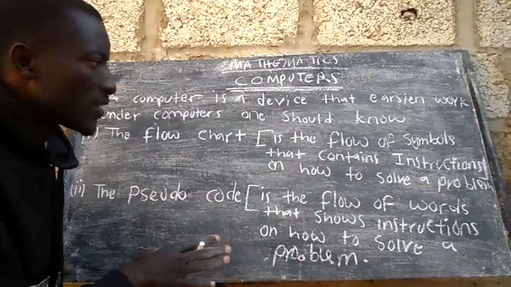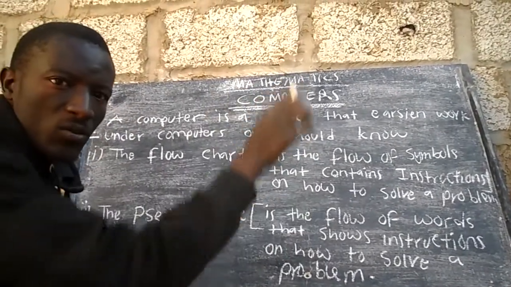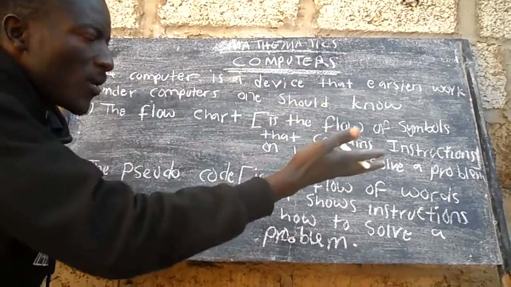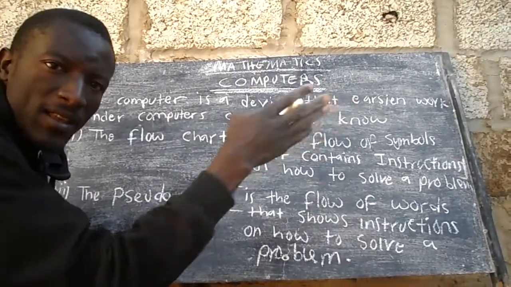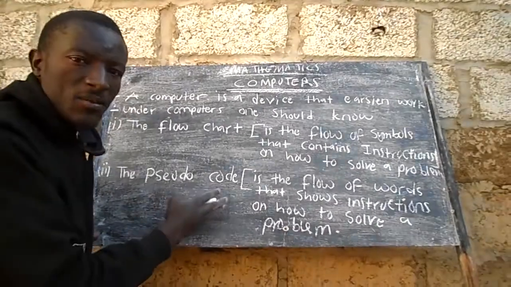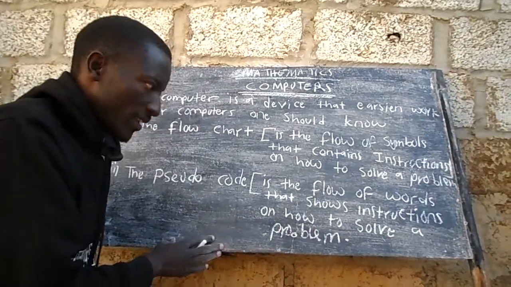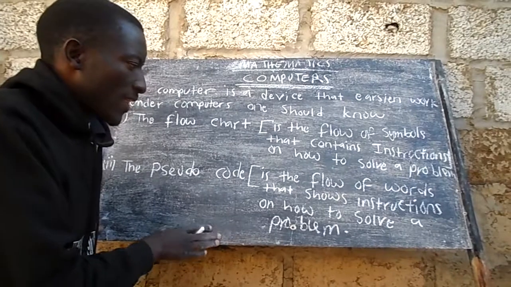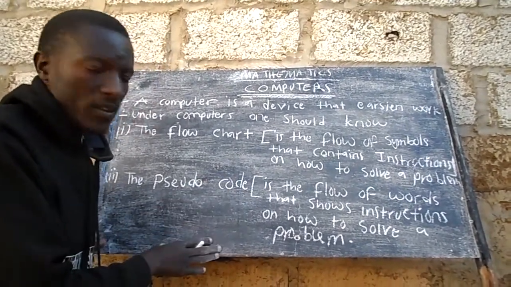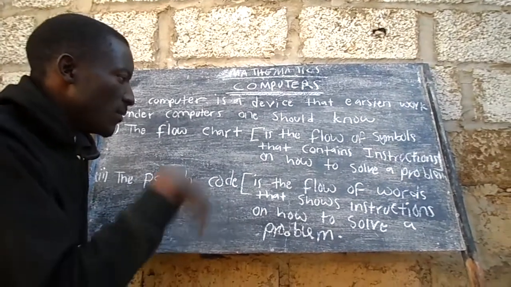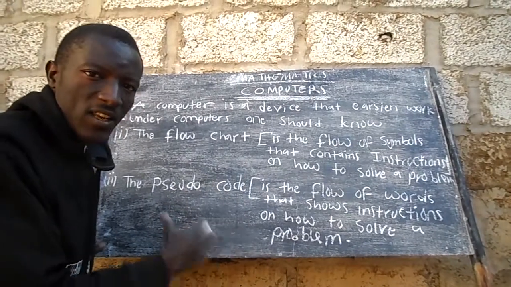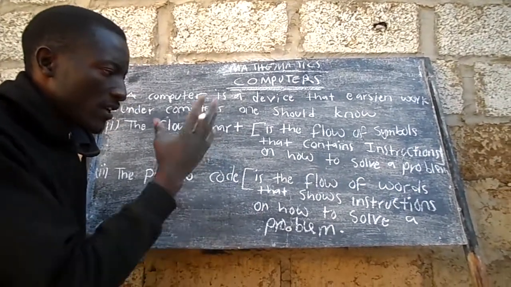It's a method that will show you how a problem is going to be solved by following step-by-step instructions. Then a pseudocode is simply the flow of words that shows instructions on how to solve a problem, step-by-step instructions on how a problem can be solved.